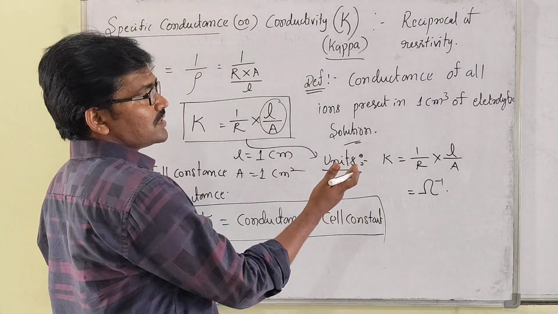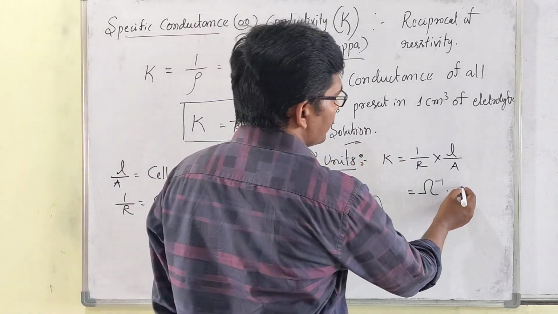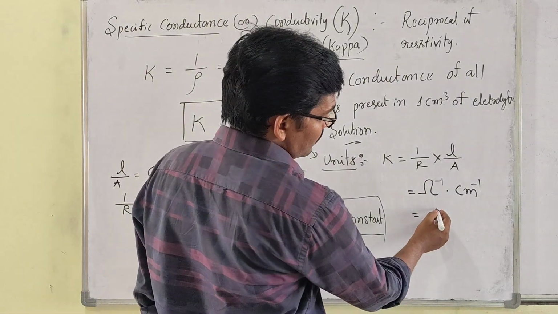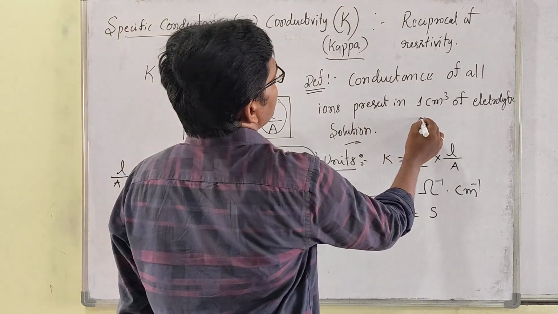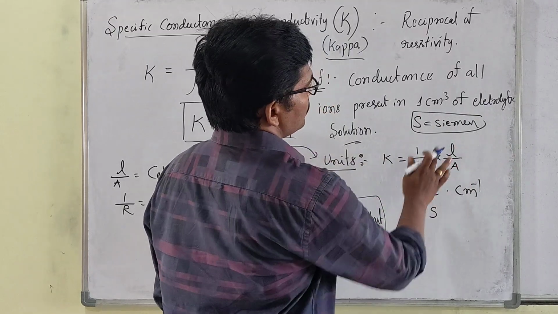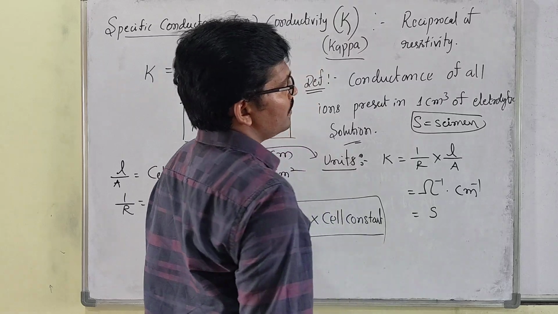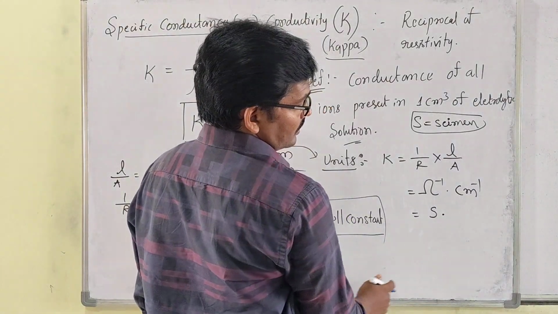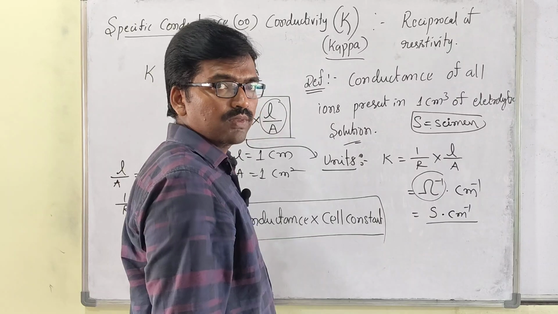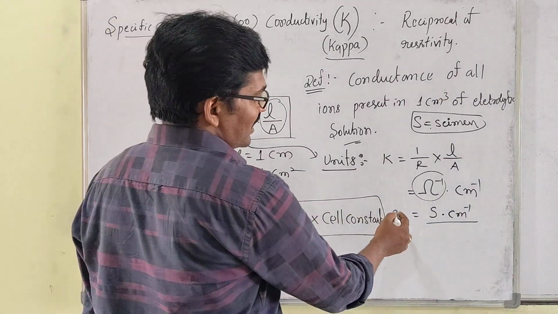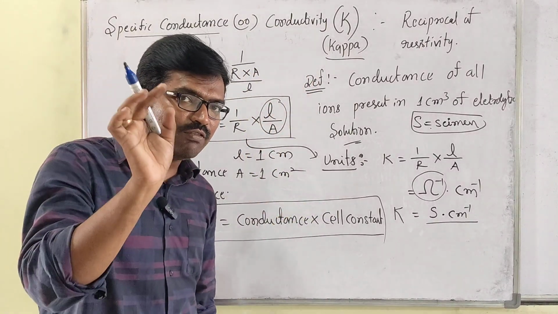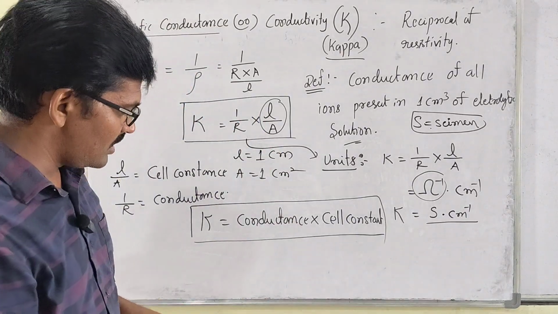Then L by A, L in centimeters and A in centimeter square, gives centimeter inverse. Ohm inverse can also be written as Siemens, S. So the unit is S per centimeter, S cm inverse. So ohm inverse can also be called Siemens. Clear, my dear students? So these are the units for conductivity. All the units you have to note and keep in mind, it is very, very important in the calculations. Okay, clear? Yes, note it.